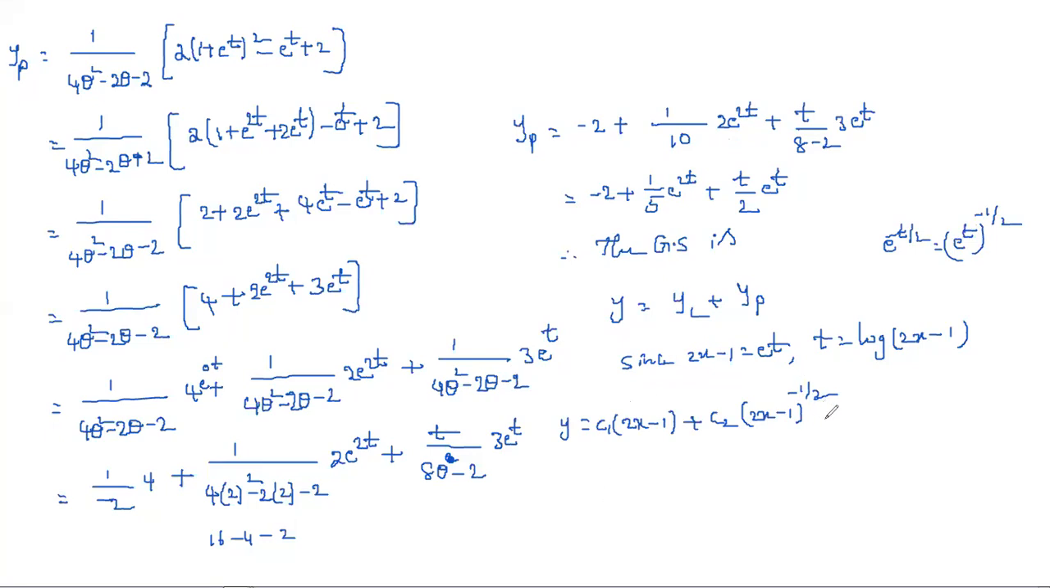Next, plus minus 2 plus 1 by 5 into e power 2t. So e power 2t is nothing but e power t whole square, that is (2x minus 1) whole square, plus 3 by 2 into t e power t, that is 2x minus 1 times log of 2x minus 1. This is the general solution, where c1 and c2 are arbitrary constants. Okay. Any doubt in that?